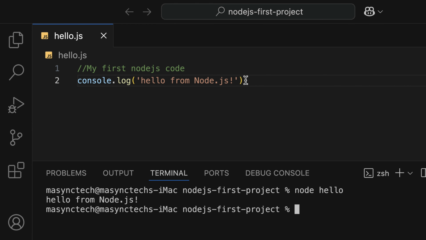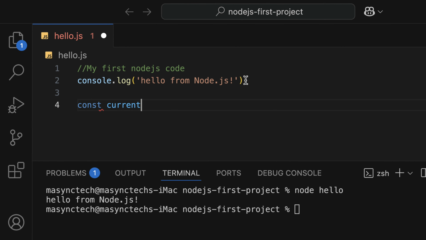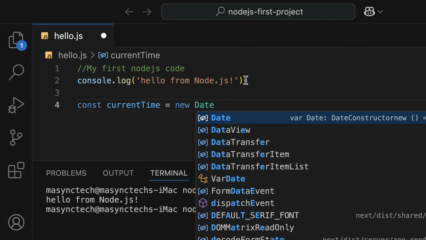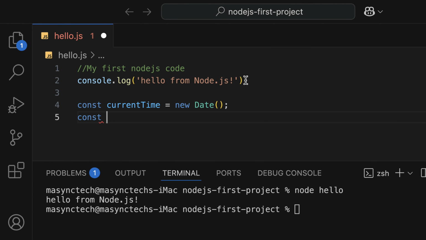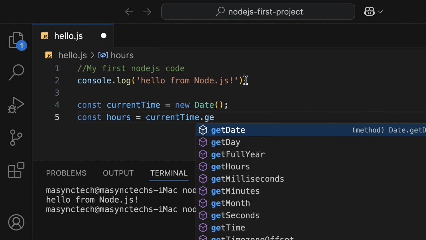And let's include more context here. I'm going to log the current time. So I'm going to say const currentTime is equal to new Date. I'm going to get the hours from this: const hours is equal to currentTime.getHours.